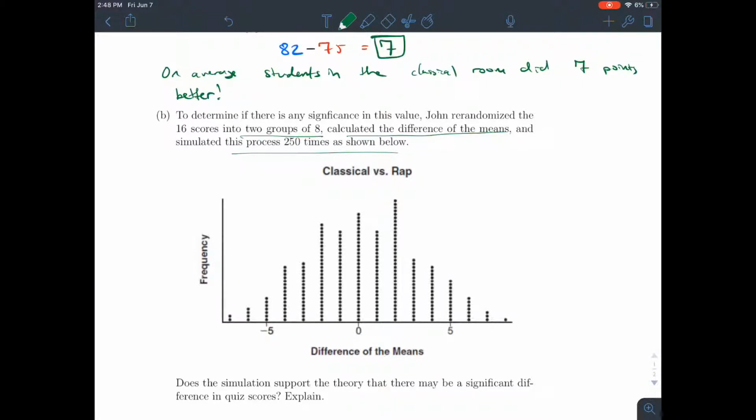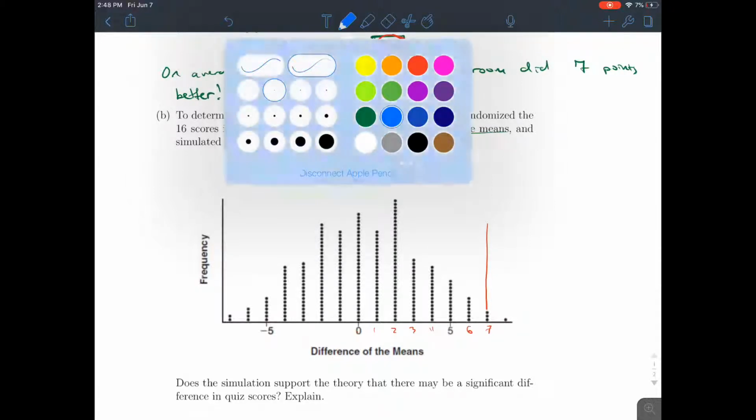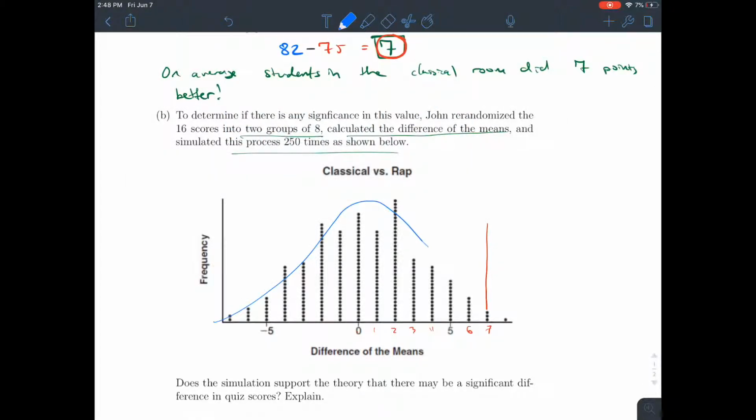Explain. All right, so this is one where they unfortunately do not give us the mean and standard deviation. So we actually have to use the data from the graph. So it looks like we observed a difference of 7. Plotting 7 on our graph would be 0, 1, 2, 3, 4, 5, 6, 7. So we sort of have this impression of a bell curve here. We'll usually have like a middle 95%. And what we're curious about is, should this 7 be included or not included in that middle 95%?